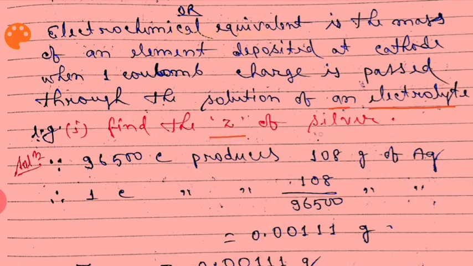For example, find the electrochemical equivalent of silver. Z means electrochemical equivalent. So how can you calculate it?